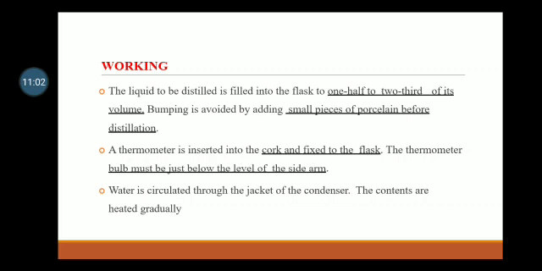Working. The liquid to be distilled is filled into the flask to 1/2 to 2/3 of its volume. Bumping is avoided by adding small pieces of porcelain dish before distillation. A thermometer is inserted in the cork and fixed to the flask. The thermometer bulb must be just below the level of the side arm. Water is circulated through the jacket of the condenser. The contents are heated gradually.